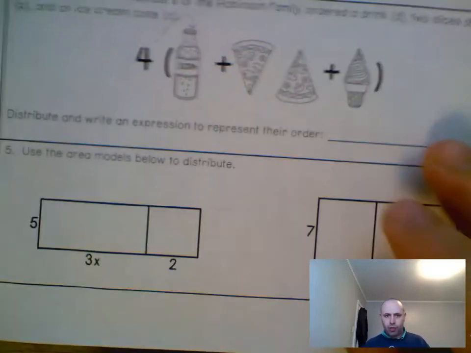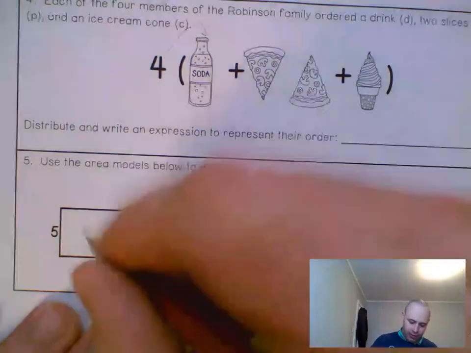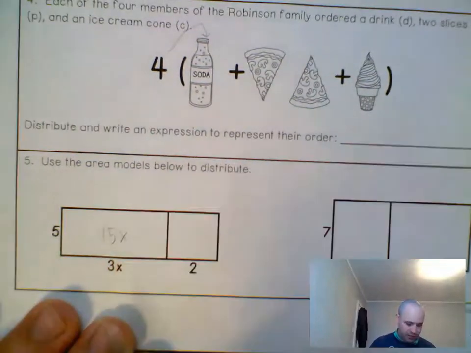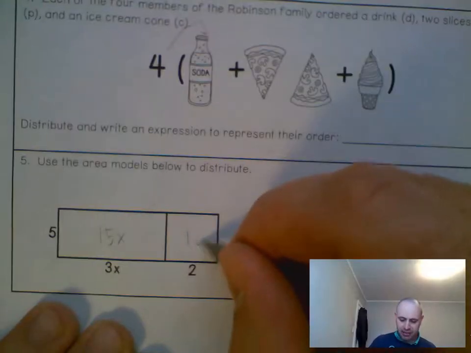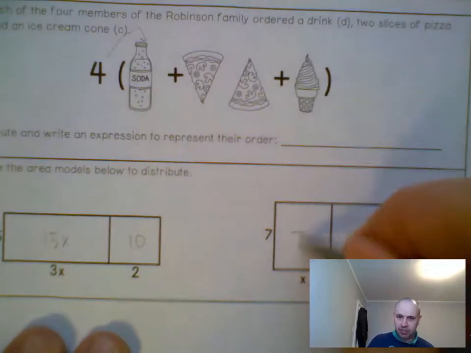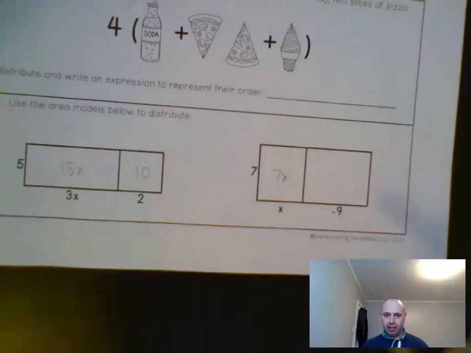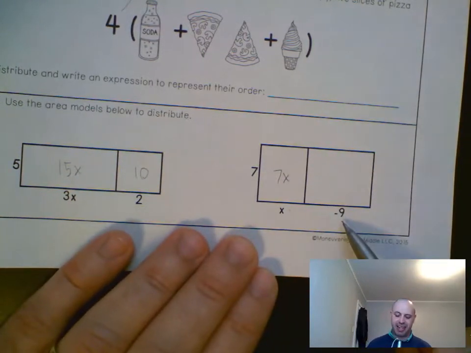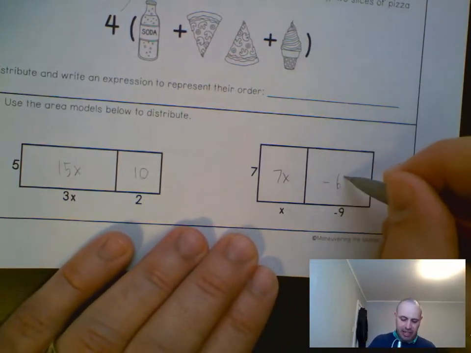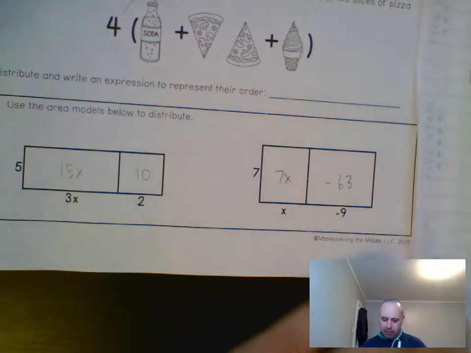Okay, down here in your area model, they want you to see that the 5 times 3x would give you like 15x's, and then 5 times 2 would give you 10. Okay. Over here, you'd have 7 times x, which is 7x's. And then here you'd have 7 times a negative 9, so you gotta be careful there. That'd be a negative 63. Okay?